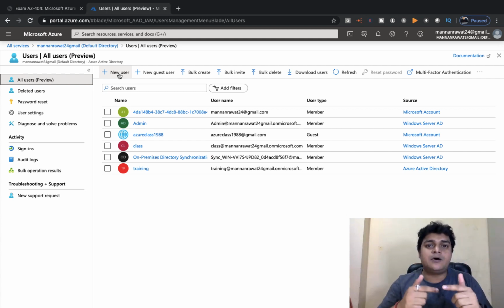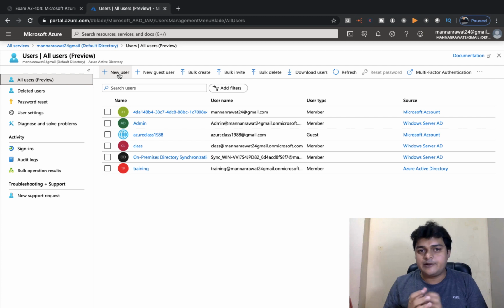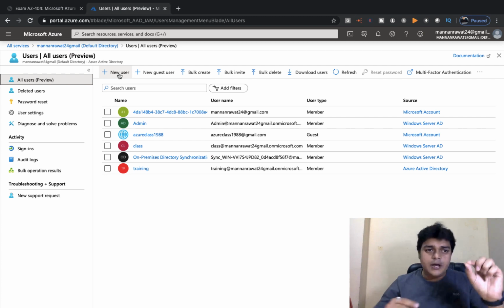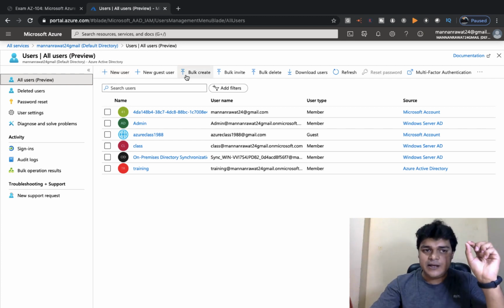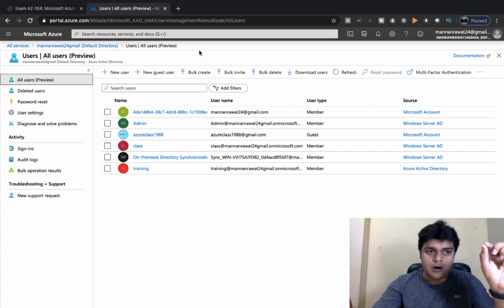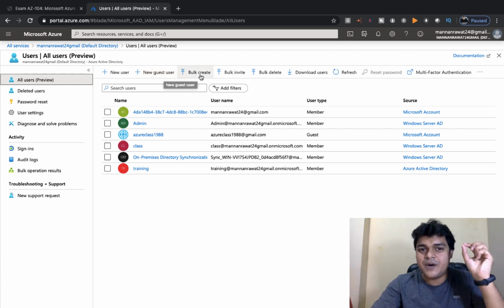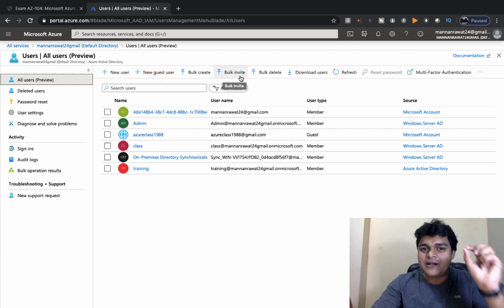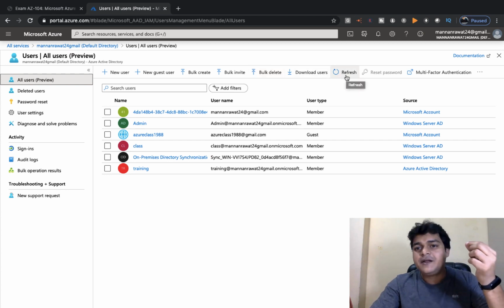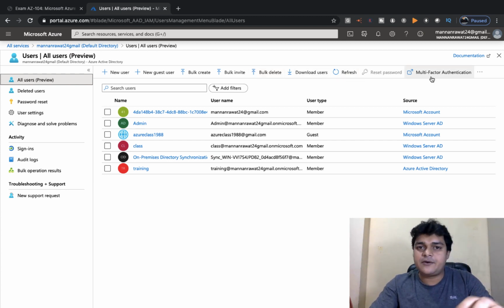We'll discuss all of this step by step, but right now we just try to understand how many ways we have to create a user under Azure Active Directory. This is the panel available in the user options. You have the option to create a new user, create a new guest user, bulk create users, bulk invite users, bulk delete users, download the users, refresh, reset the password, and multi-factor authentication.